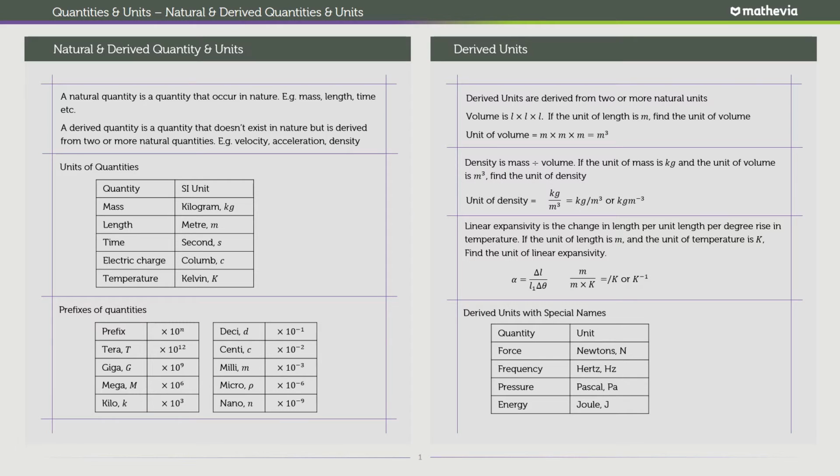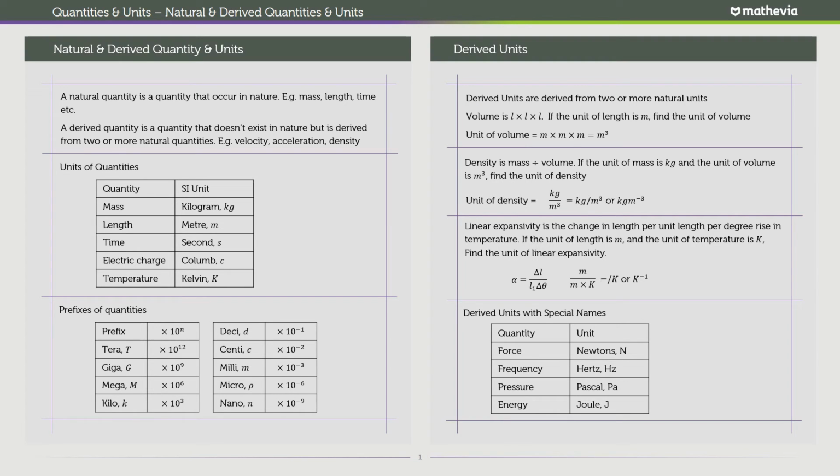Now typically force is mass times acceleration, and typically you'd have force as kilogram meter per second squared. Kilogram meter per second squared. But then we write that out as newtons. Energy you'd have as force times distance. So what you would have is kilogram meters squared per second squared, but we write that down as joule with just a J. And those are some derived units with special names.